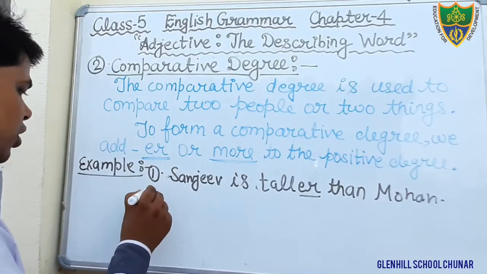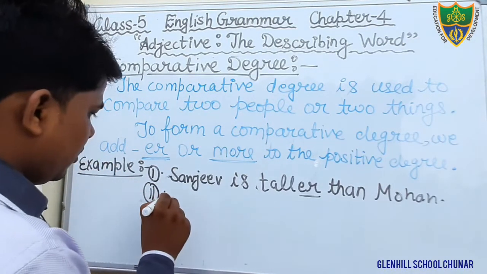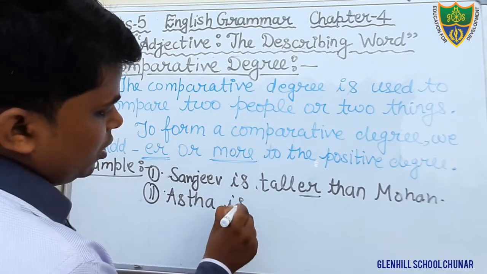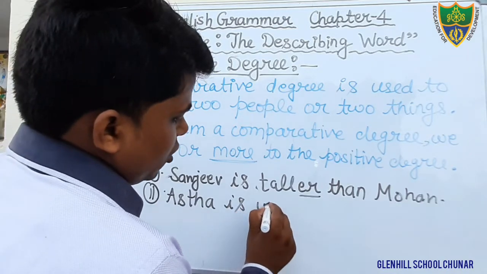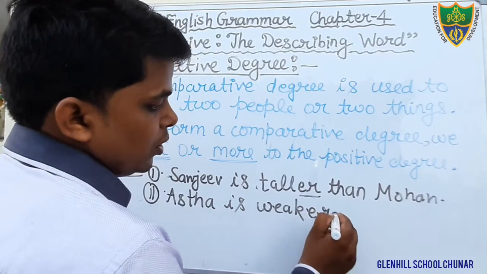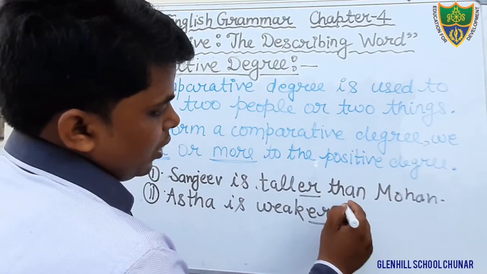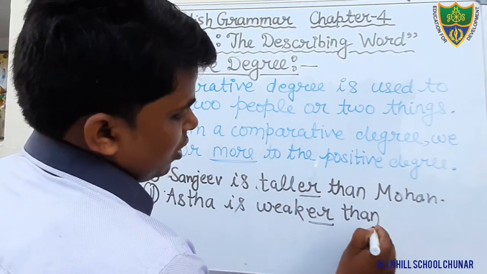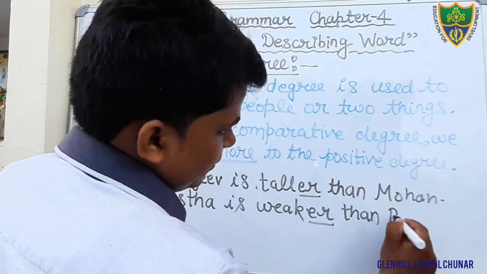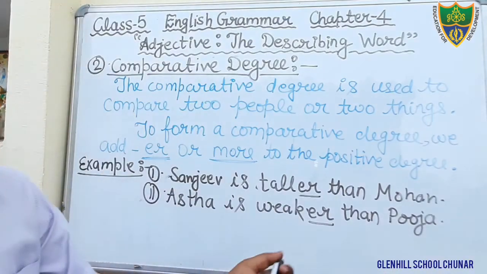One more example you see. Astha is weak is positive degree. Here we will add er. It becomes weaker. Okay. And then after we will use than. Astha is weaker than Pooja. Just see here. Astha is weaker than Pooja.